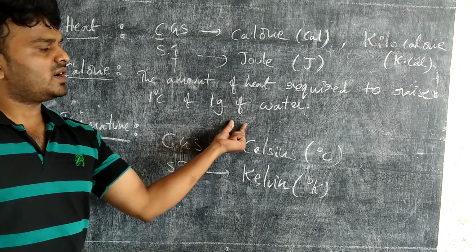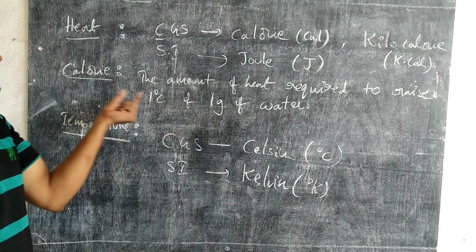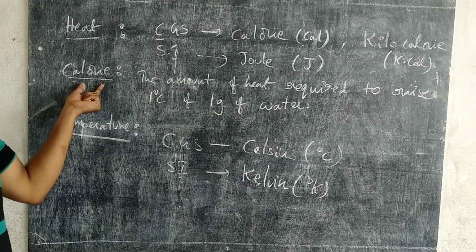That heat is expressed in terms of calorie.